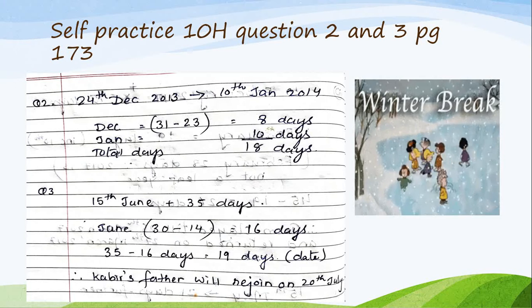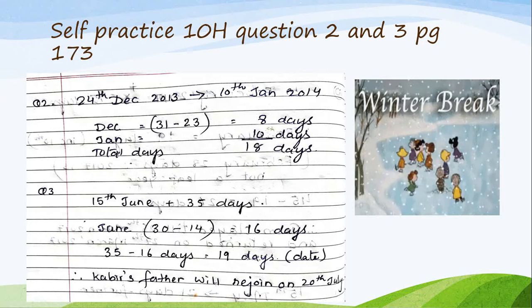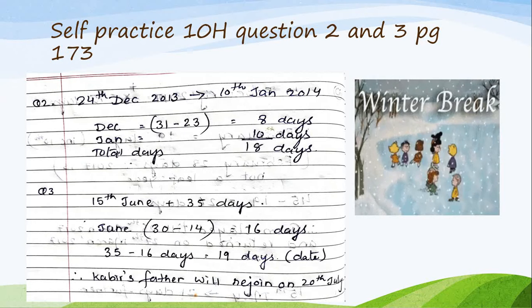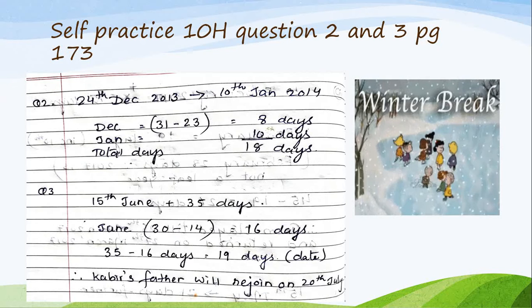And then total how many days? 35 days. So 35 days minus 16. That would come to 19 days. But then it is not days here. We calculate as date. So after 19 days he will resume his duty. He will join his duty on 20th July.